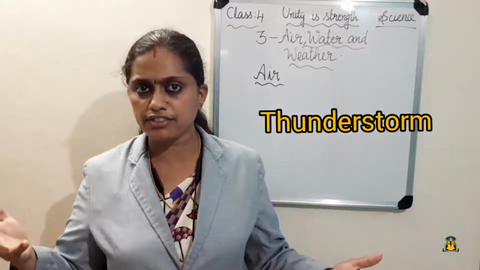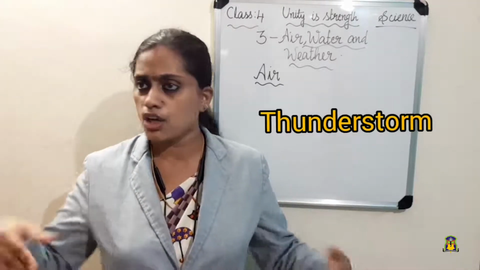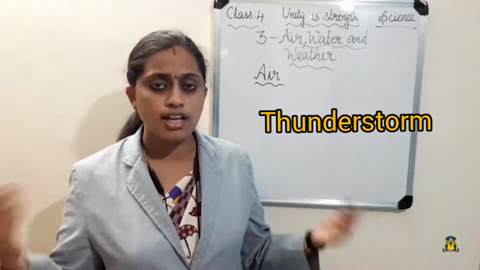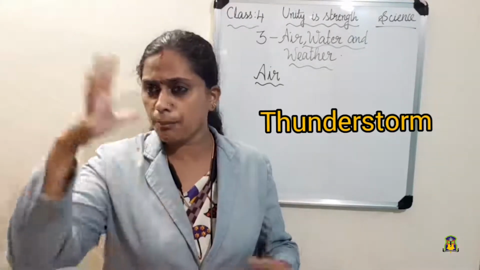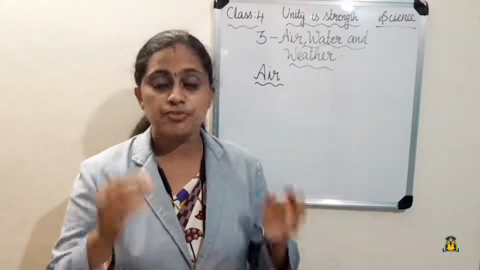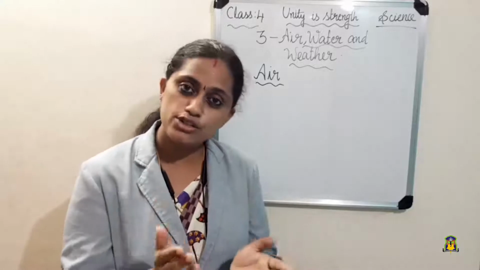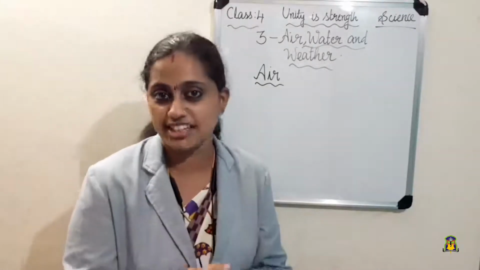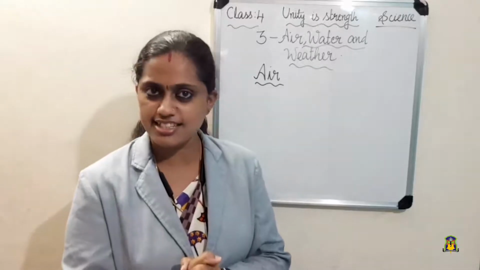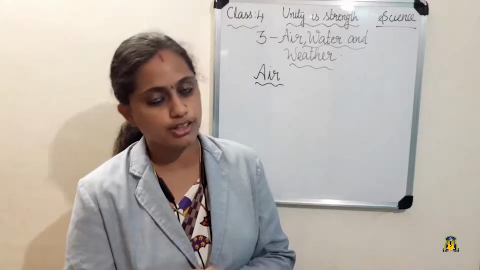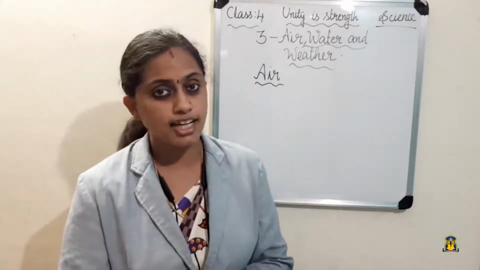Many a time we have heard about thunderstorms. Many disruptions happen around us because of thunderstorms, and big trees may fall down. Yes. So children, wind is also a factor that will cause changes in the weather.